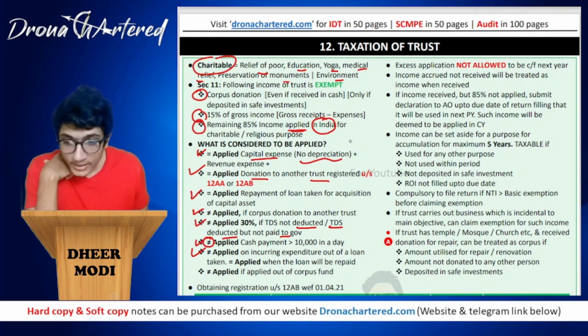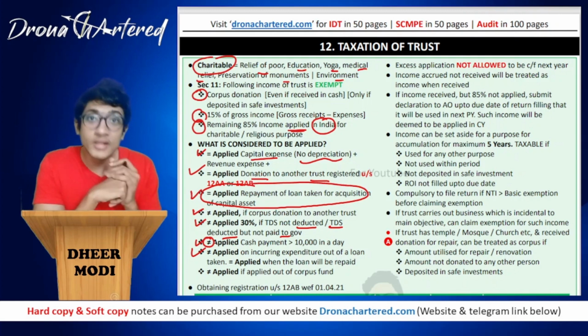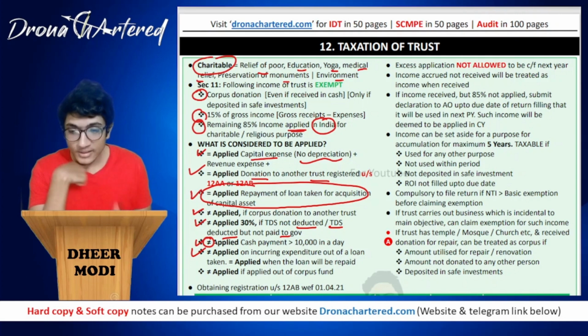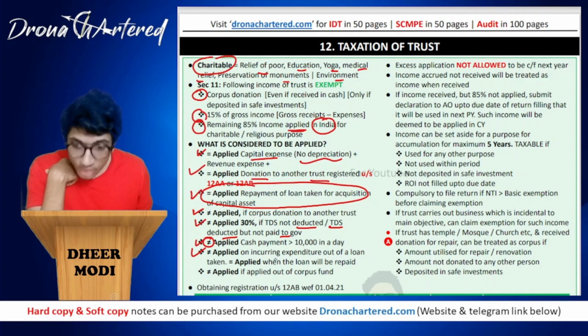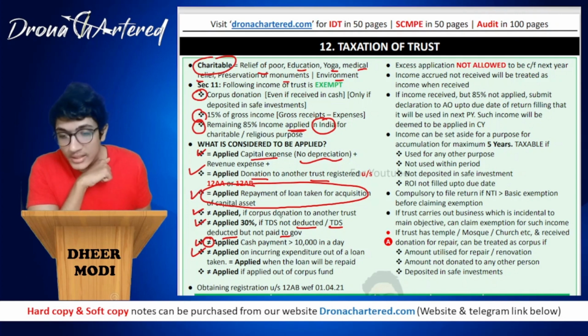So this point is similar to the point that we studied, that is repayment of loan taken for acquisition of assets. Only at the time of repayment will this be treated as applied. So it will not be treated as applied on incurring expenditure out of a loan taken. It will be treated as applied when the loan is repaid. So I hope this is clear to you.